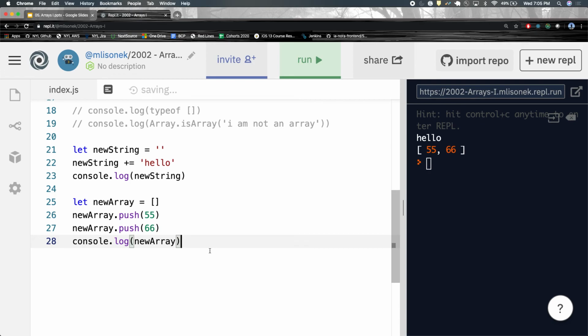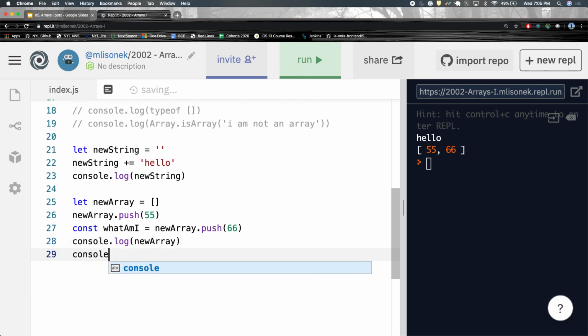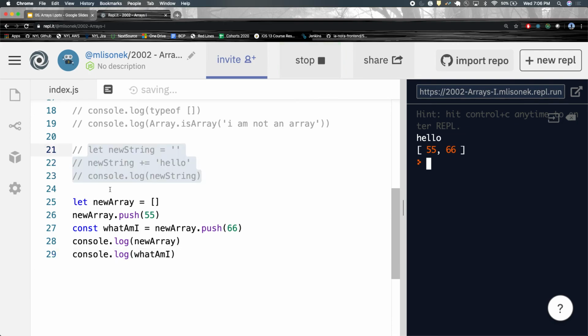And you might be thinking, oh, well, push doesn't return anything, it just alters the array. Push does return something. I can do this: const whatAmI equal to new array dot push 66. Now console.log new array, but I'll also console.log whatAmI. And I don't need this anymore. I get 2. So push actually returns something. Push returns the new length of the array after it pushes that value there.